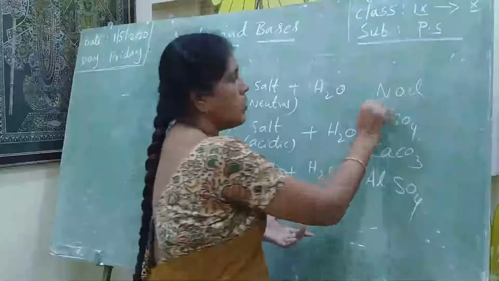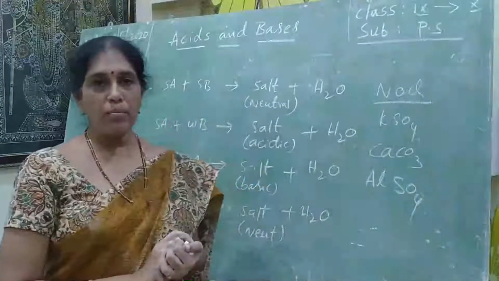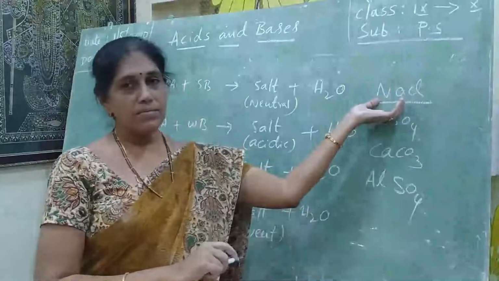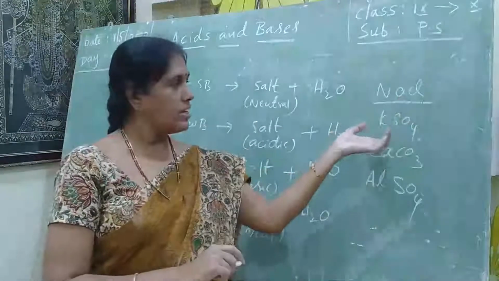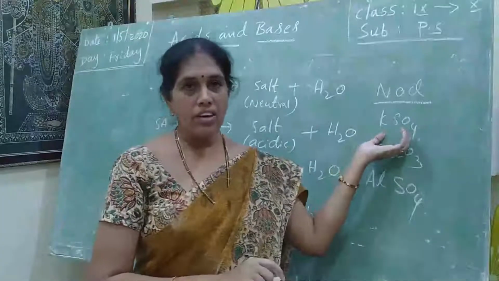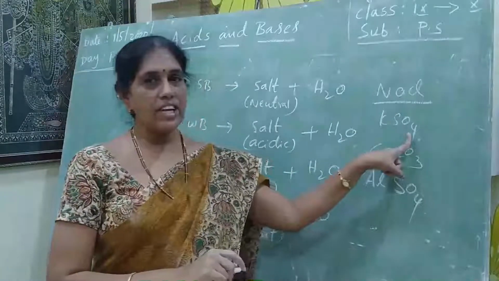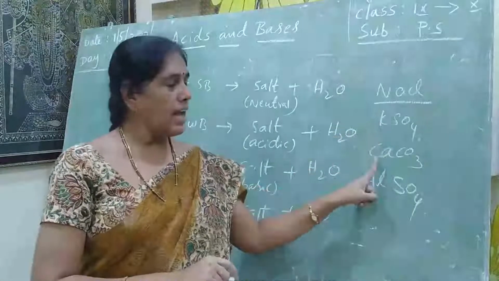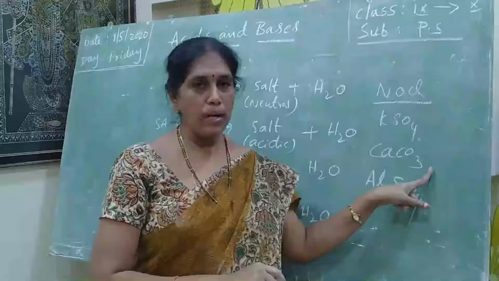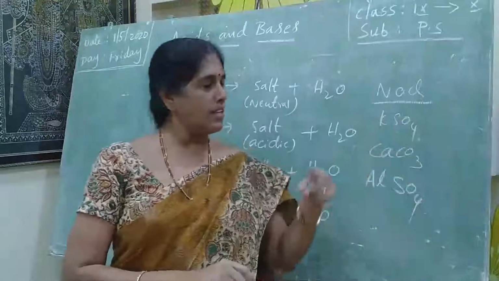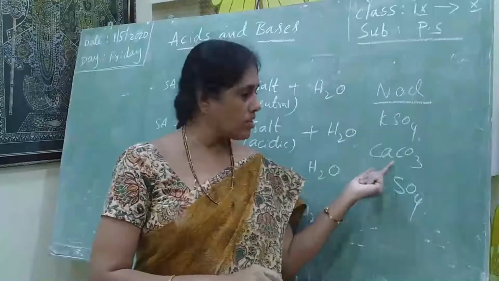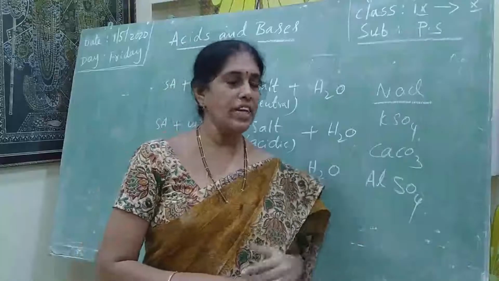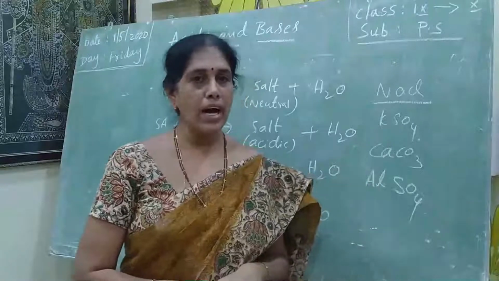Here, sodium chloride is the salt formed by which acid? Hydrochloric acid. And which base? Sodium hydroxide. Potassium sulfate is the salt formed by which acid? Sulfuric acid. And the base? Potassium hydroxide. Calcium carbonate is the salt formed by carbonic acid and the base calcium hydroxide. Aluminium sulfate is the salt formed by sulfuric acid and the base aluminium hydroxide.